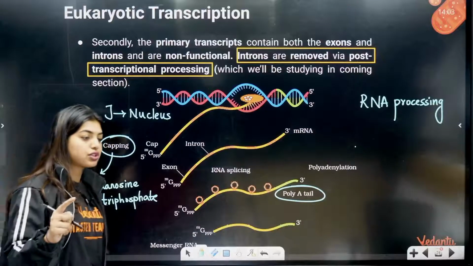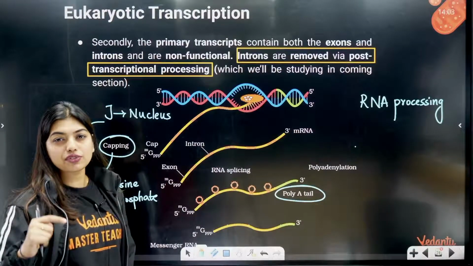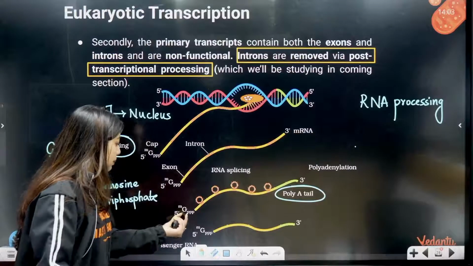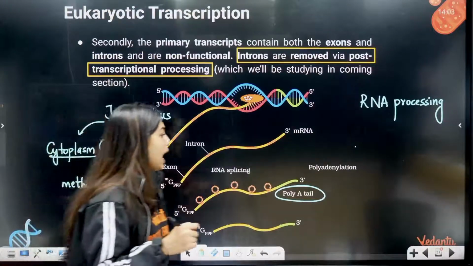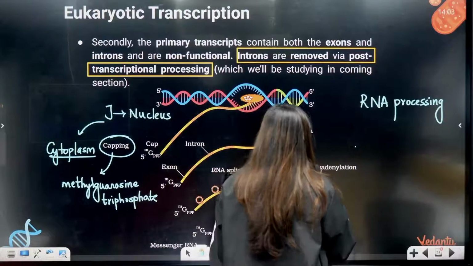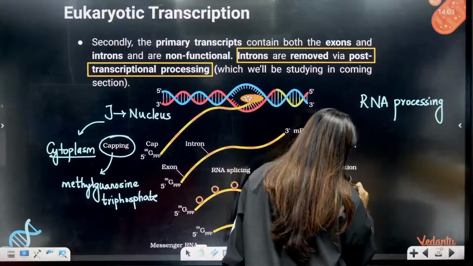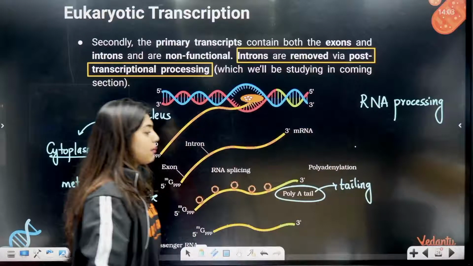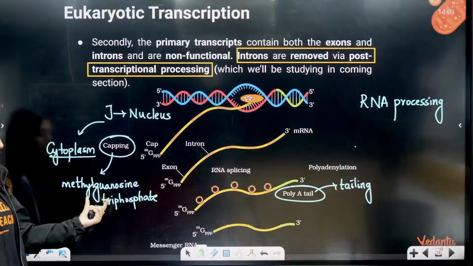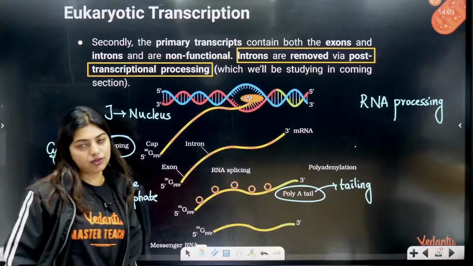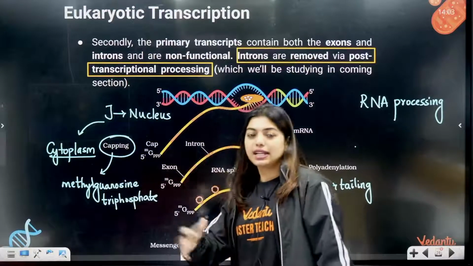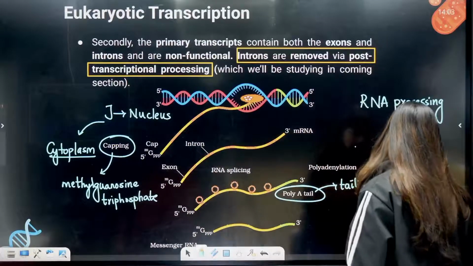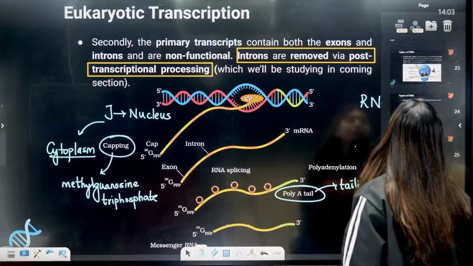I taught you this also: nucleoside, nucleoside monophosphate, diphosphate, triphosphate. So here PPP means triphosphate. And tailing is done by poly A tail, that is polyadenylation. Just remember, tailing is done with poly A tail, capping is done with methyl guanosine triphosphate. This is how we send this mRNA to the cytoplasm, so that it can make proteins. Clear to all of you?